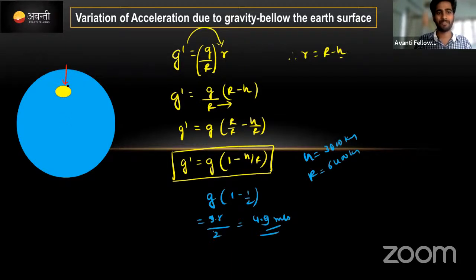देखो, if you go inside the earth from the surface, the g value decreases. If you go above the earth surface, g value decreases. दोनों पॉइंट में डिक्रीज होता है. This is the final conclusion. Hope it is clear, right? Hope it is clear. For everyone, please do drop your answer in the chat box. Yes, okay, good.